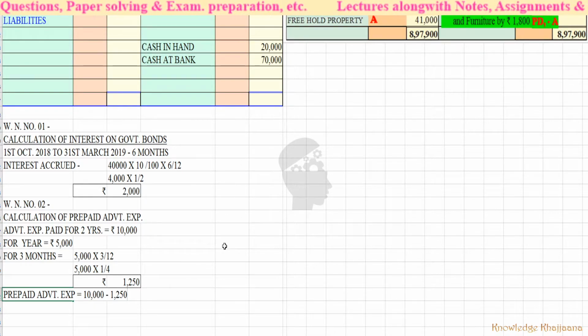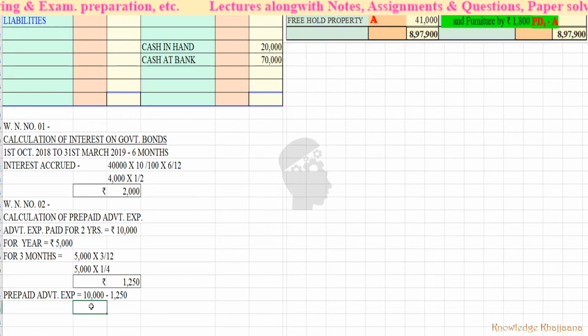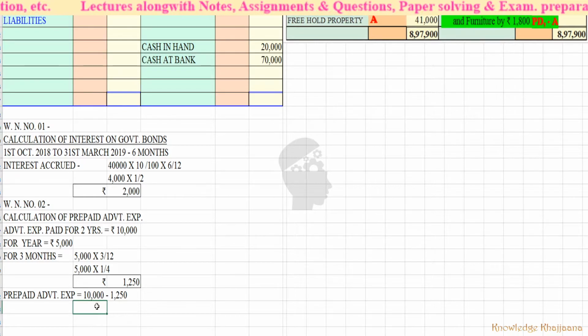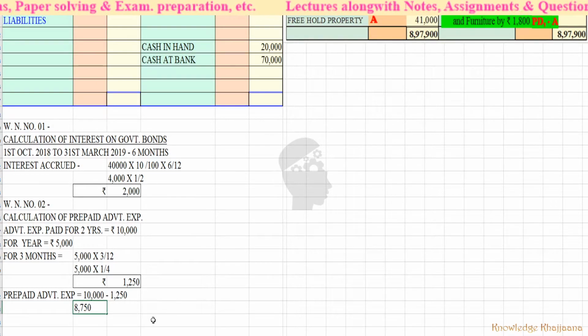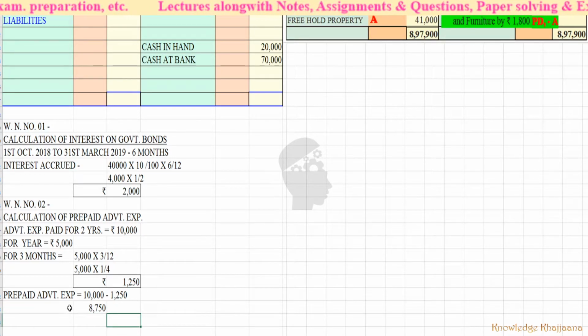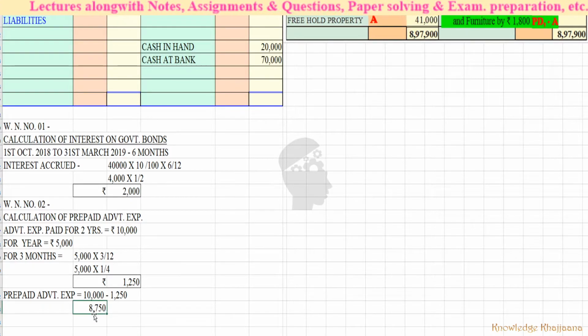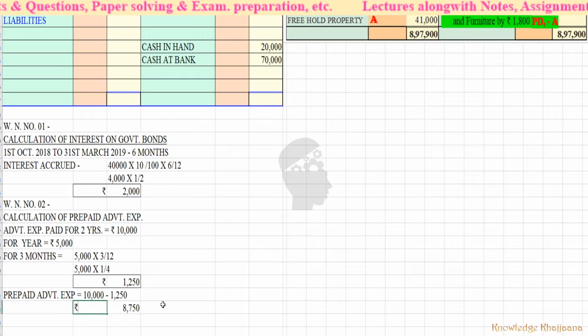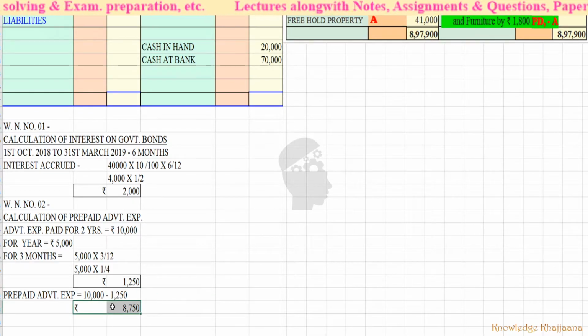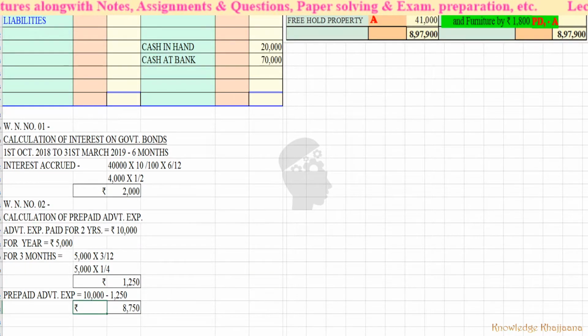So simple. What is 10,000 minus 1,250? It is rupees 8,750. These are the prepaid advertisement expenses. Okay, how I calculated? Was it difficult at all? I don't think so. I will explain you once again.